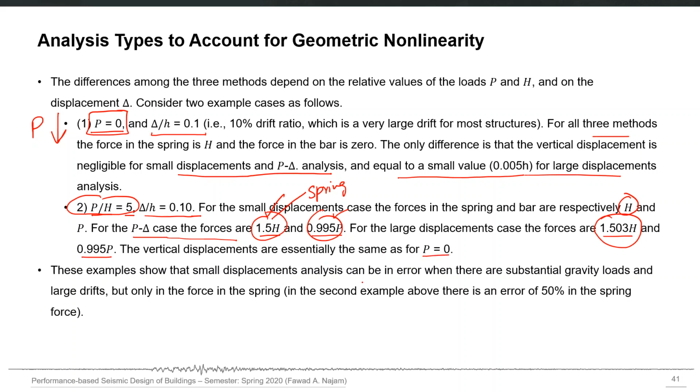So these examples show that small displacement analysis may not be an accurate analysis procedure for cases where there are large gravity loads and where there are significant horizontal forces such that the deformations start modifying the response also. So you have seen here that there was an error of 50% in the spring force if you use small displacement analysis instead of P delta analysis.